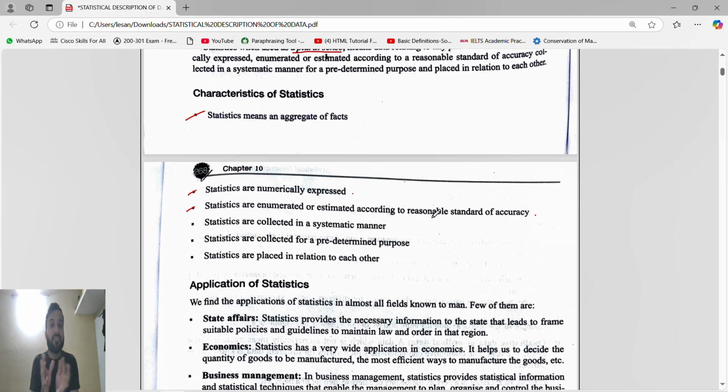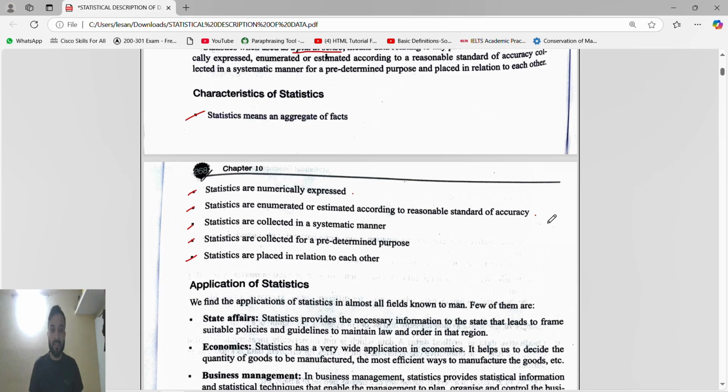Guys, see the reasonable standard. I am taking all these points, so you have to read and go through all of them. Is that a reasonable standard of accuracy? Reasonable standard of accuracy means we want approximate values, we don't want the exact accurate value. That's why they said reasonable. If I say 140 crores, it is reasonable. Suppose the population is 140 crores and I say 150 crores, 135 crores, 100 crores or 120 crores, it's not reasonable, right? So that's why reasonable standard of accuracy. It should be approximate, but it should be near to accuracy.